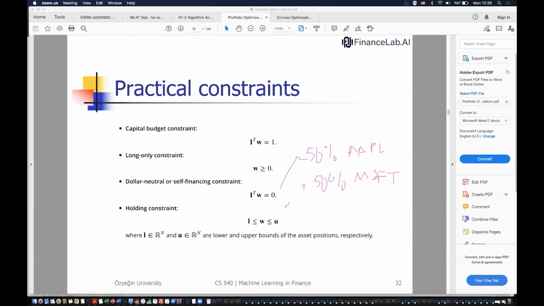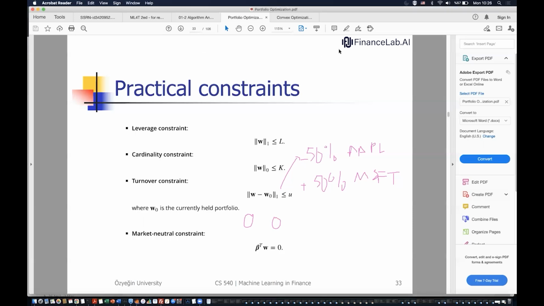And again, we can have holding constraints. As you noticed, all of these are simple linear constraints. So another constraint is the holding constraint. For the holding constraint, we have the lower bound and the upper bound. So for certain portfolio weights, we have the lower bound, meaning that we should hold at least L amount of certain stocks, and we can hold at most U amount of certain stocks, where L and U are lower and upper bounds on the asset positions. So these are holding constraints. Again, we can have different constraints.